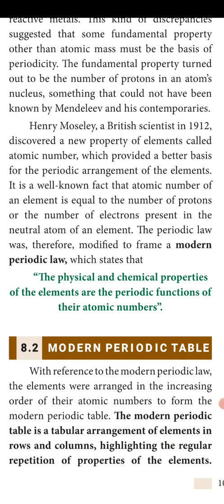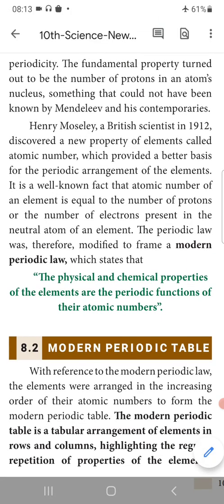What did he discover? A new property of elements called atomic number. Just underline, all of you, Henry Moseley. Okay, a British scientist. Who is he? He's a British scientist who in 1912 provided a better basis for the periodic arrangement of elements. And what did he do? It is a well known fact that the atomic number of an element is equal to the number of protons or the number of electrons present in the neutral atom of the element.